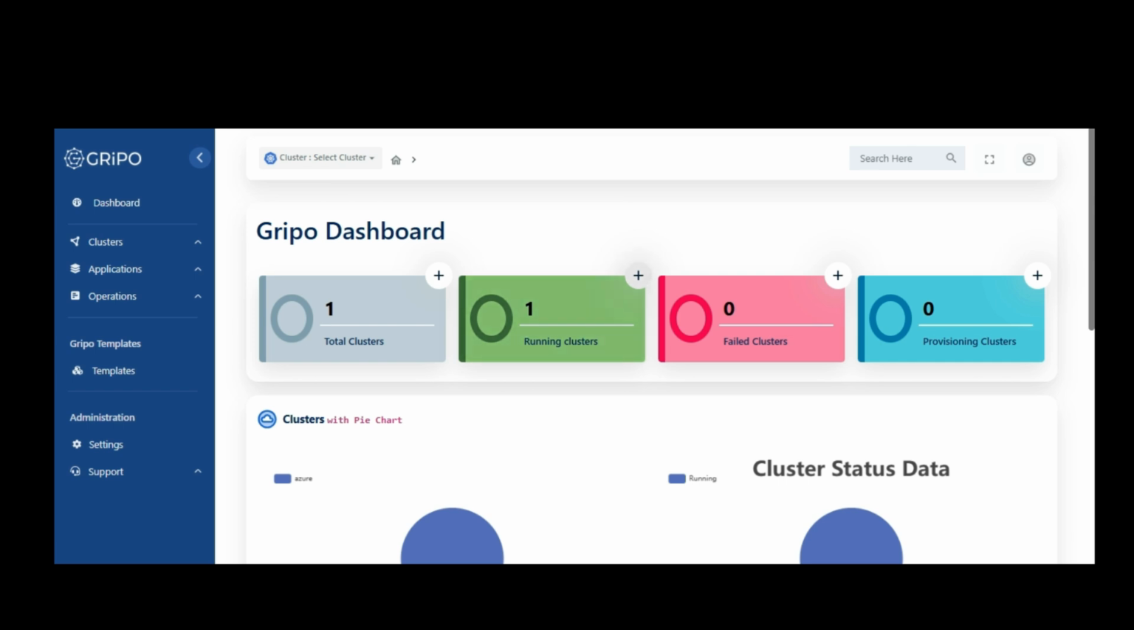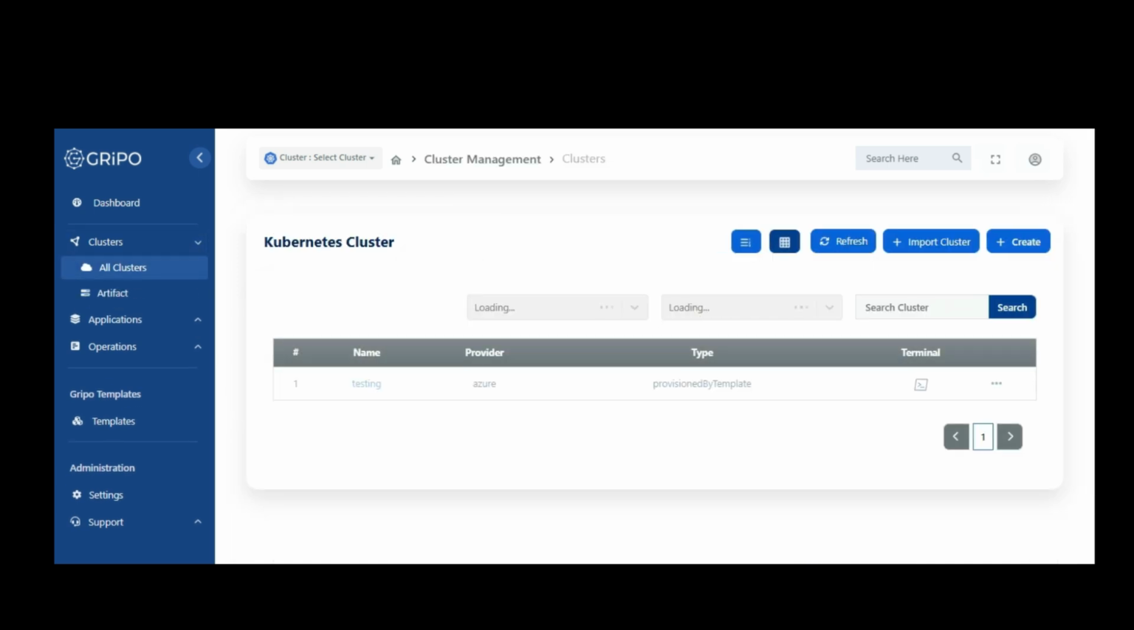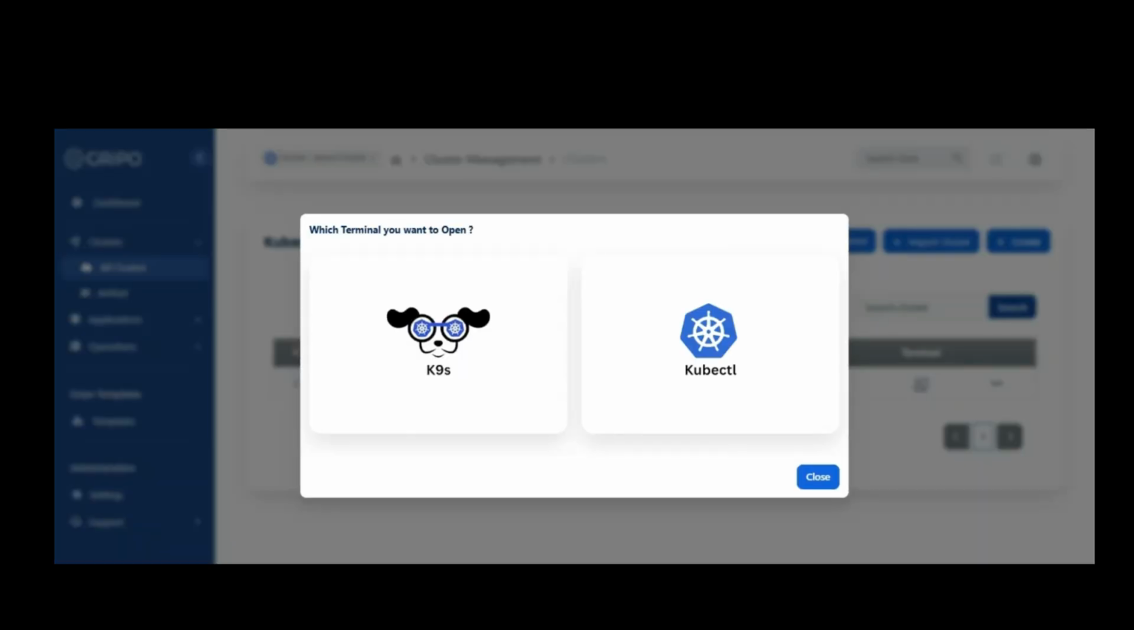To begin, make sure you have a running cluster. In the dashboard, head over to the cluster section and click on all clusters. Here you will see your running clusters. Choose the cluster you want to connect to and click on the terminal button.